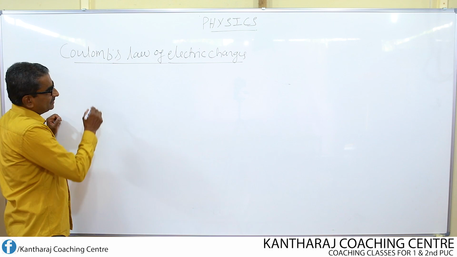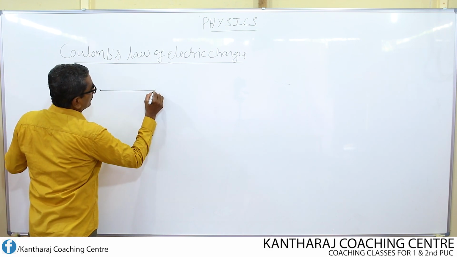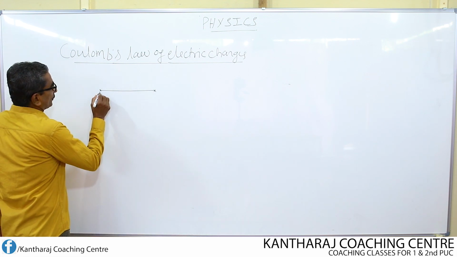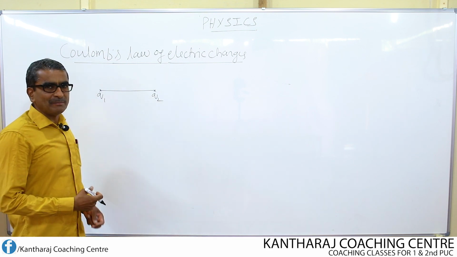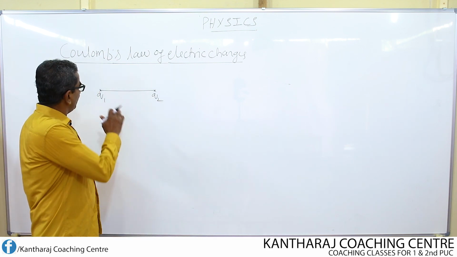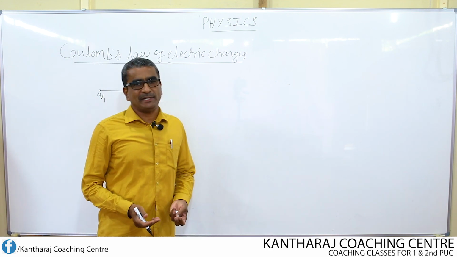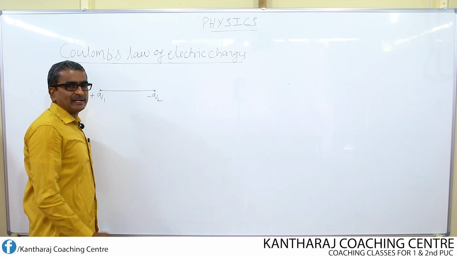Before stating this law, let us consider that there are two charges, Q1 and Q2. Whatever may be the magnitude of the charge, both the charges may be positive or negative, or one charge may be positive and another negative.